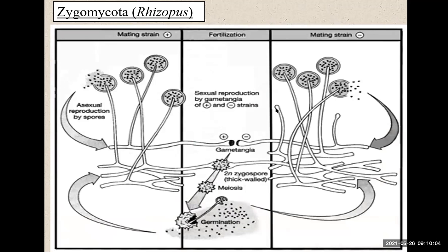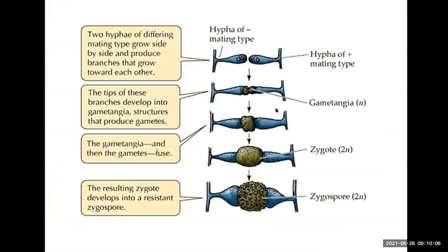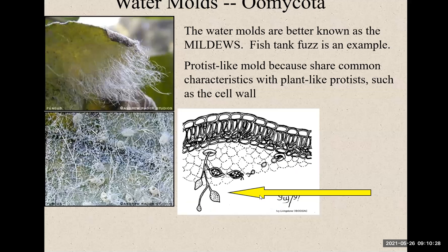So I will talk more about reproduction as we go along. This is the mating of two hyphae of different mating types, which grow side by side and produce branches that go toward each other, the positive side and the negative side. And as you go through the steps here, a zygospore, 2N, is being produced.